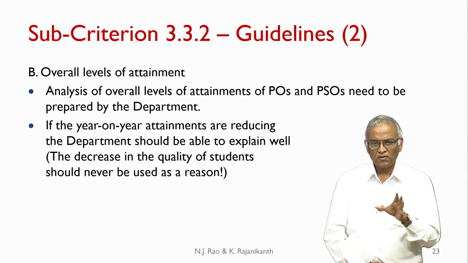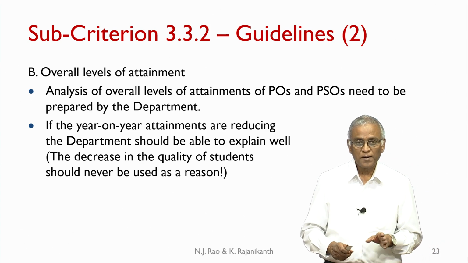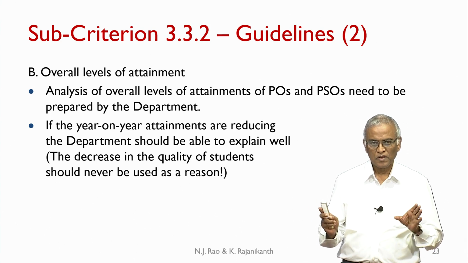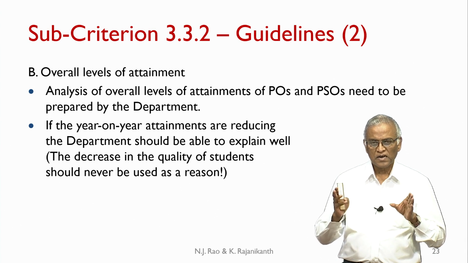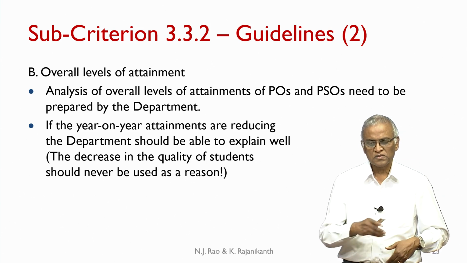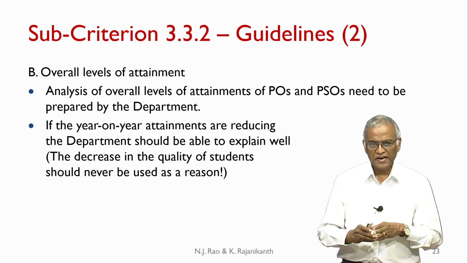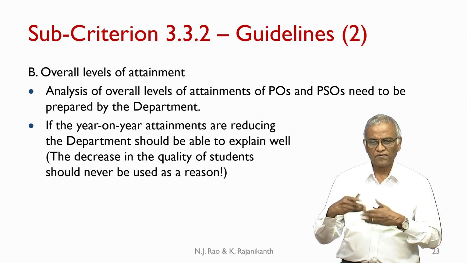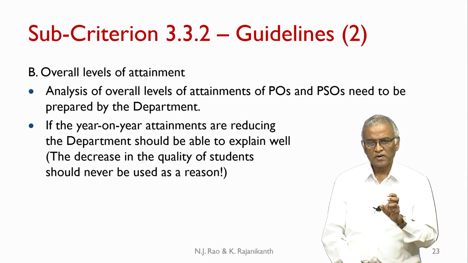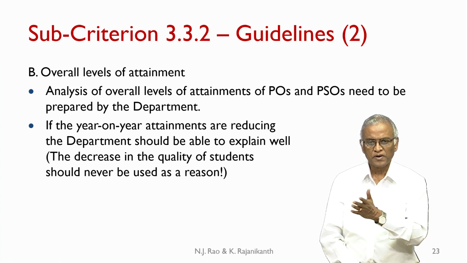That means you now have a big matrix, what you call the program PO PSO articulation matrices, and each matrix will consist of the list of courses, which can be maybe 35-40 rows, and then you have 12 POs, and looking at the overall matrix and the kind of attainment that has been done. Let us say if you have normalized to 1, then you will have numbers less than 1 filling various cells in that. Where it is not relevant, you will put a dash.